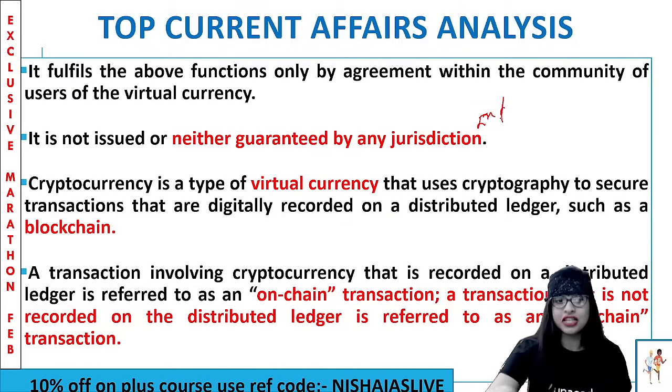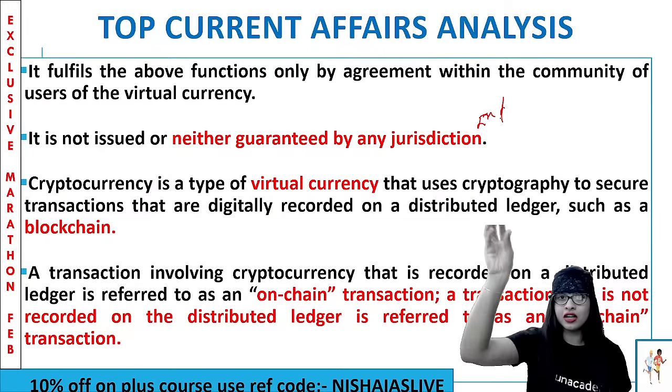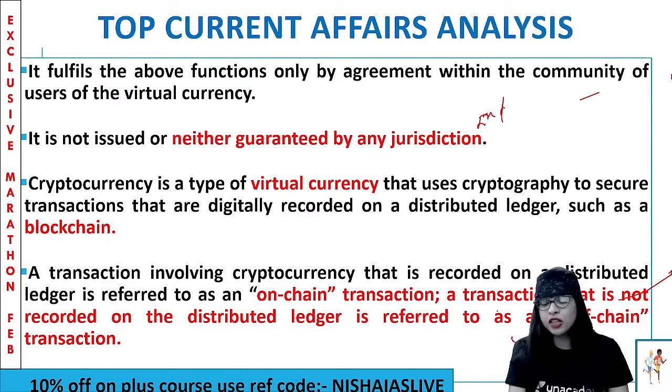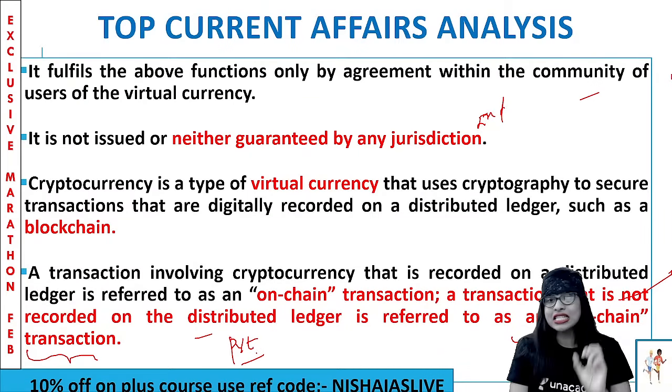Whereas a transaction that is not recorded on the distributed ledger or online ledger of cryptocurrency is called an off-chain transaction, where a lot of malpractice happens from the off-chain perspective. That is why for all the private cryptocurrencies, the government said they have to be banned, and RBI has to have a check on all these things as a whole.